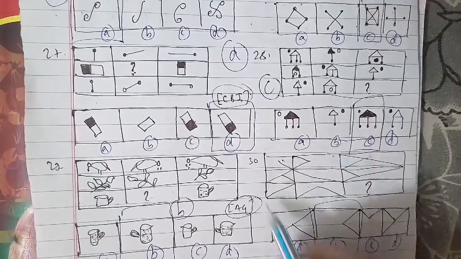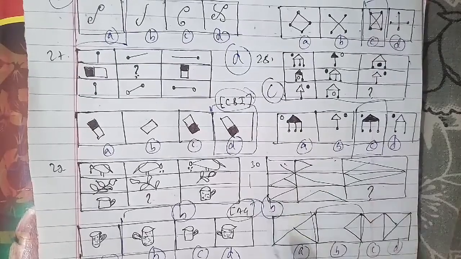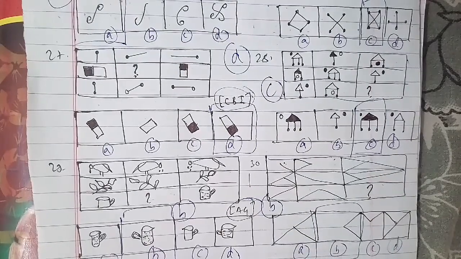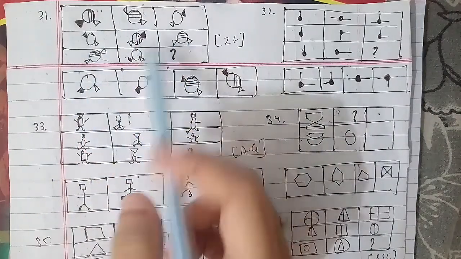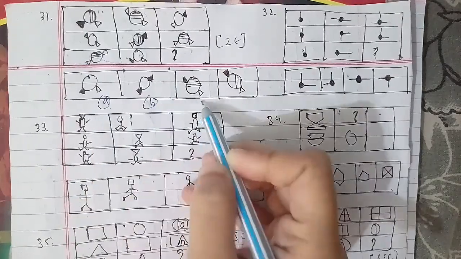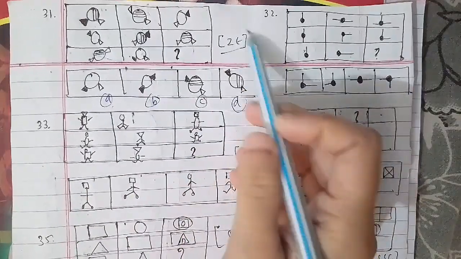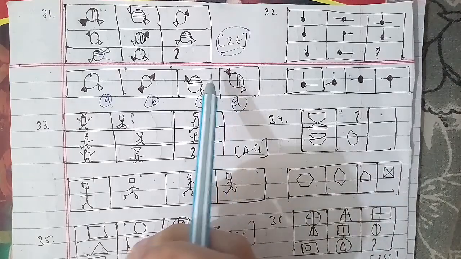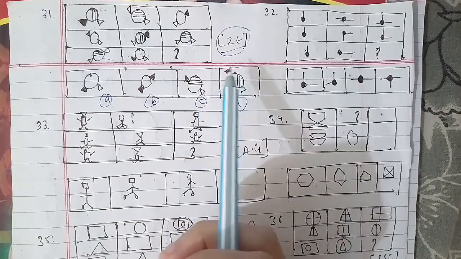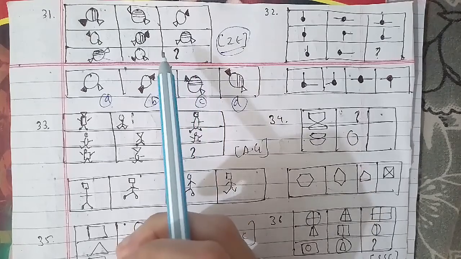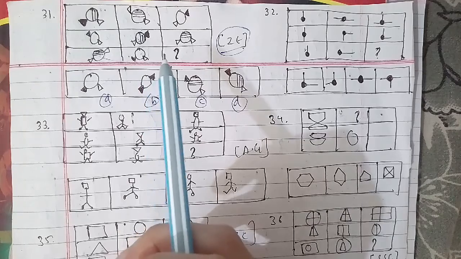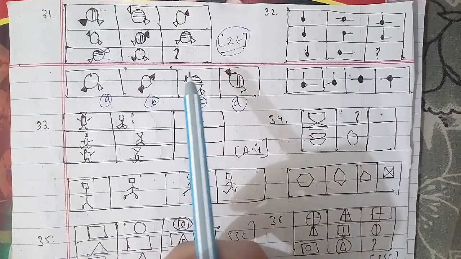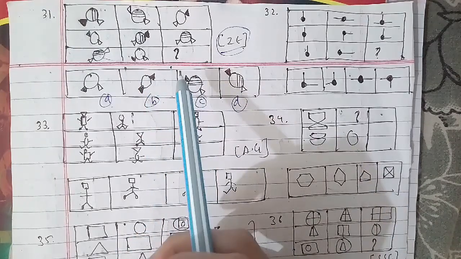Here we go ahead with the 31st question of the session. These are the figures here, named A, B, C and D. This has been asked in the invigilator exam as well, and that is also an important paper with respect to competition. So here in each row, one figure is unshaded, the other has its upper part shaded, and the third one has its right-hand side part shaded. So there are three specified positions of the two triangles, each of which is used only once in a row, and two of the figures in each row have one triangle shaded. So the figure that we have as an answer is figure D. It will be the right answer for this question as well.